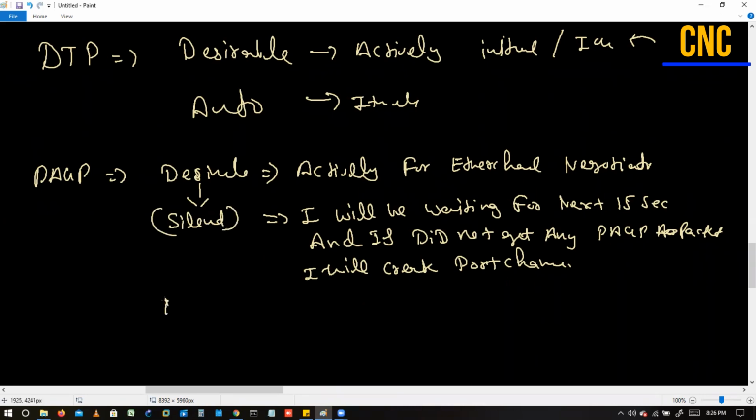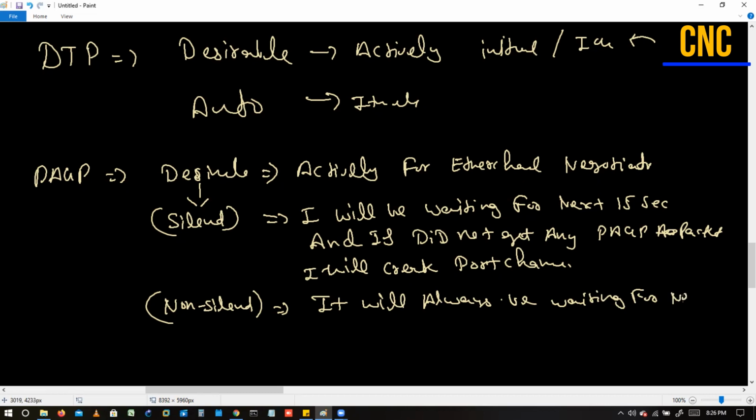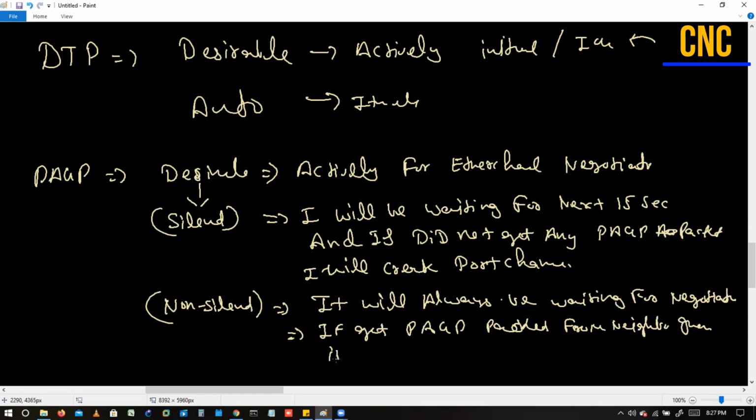But if we configure non-silent, in that condition, it will always be waiting for negotiation. It means if it gets a PAGP packet from the neighbor, then it will create the port channel. Okay, so it means in PAGP we have two sub modes.